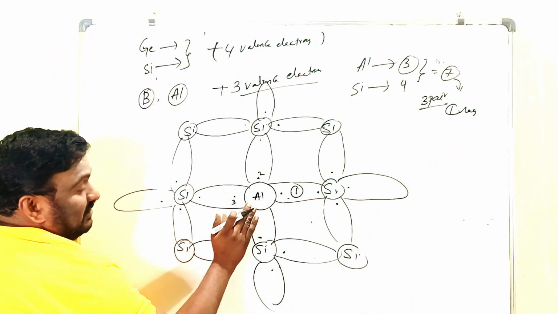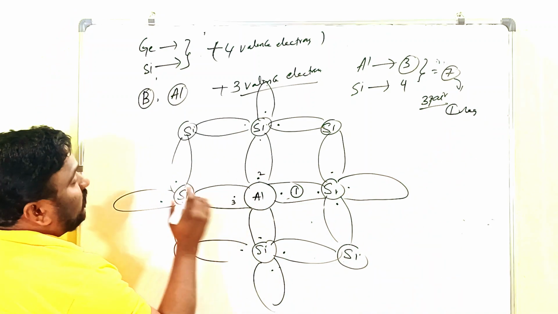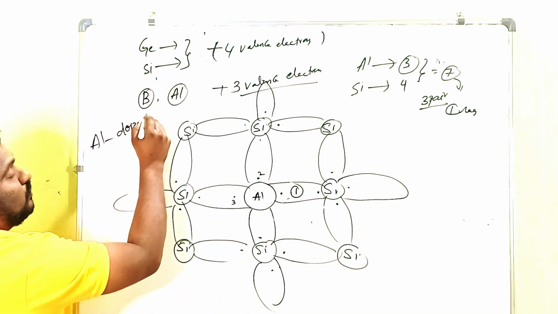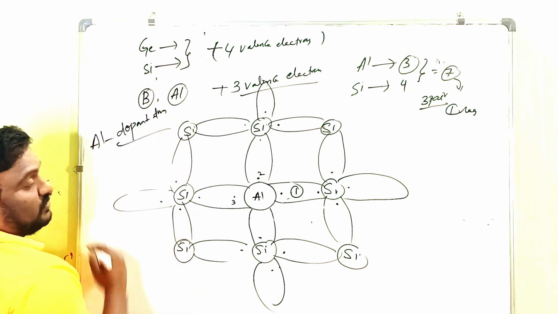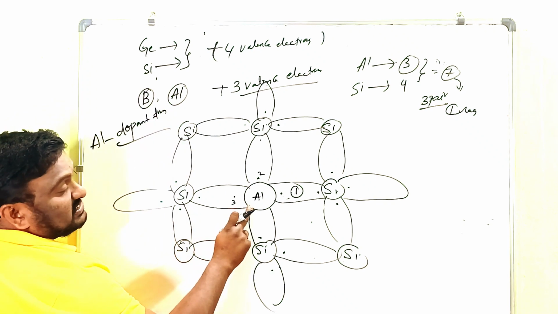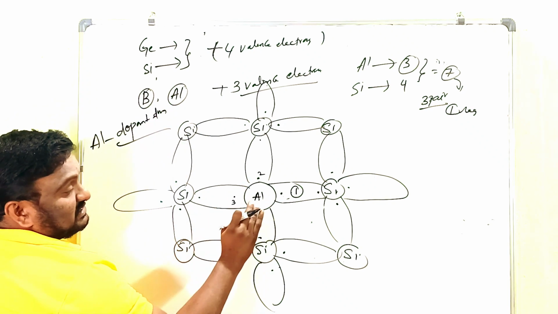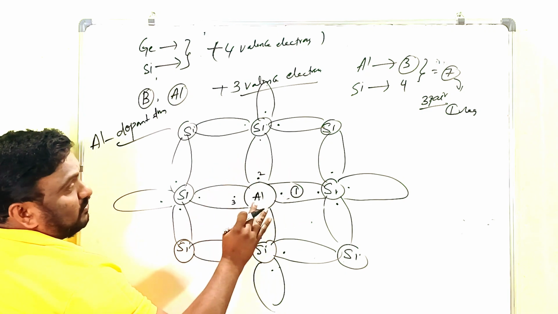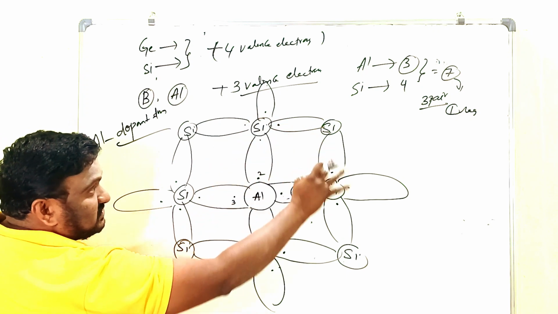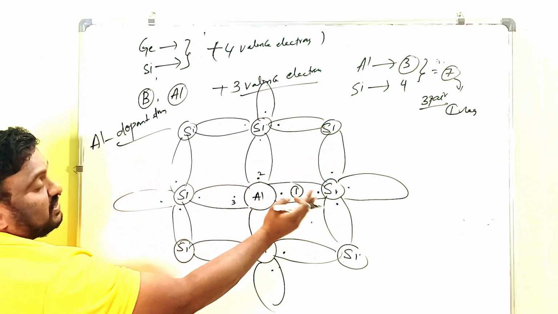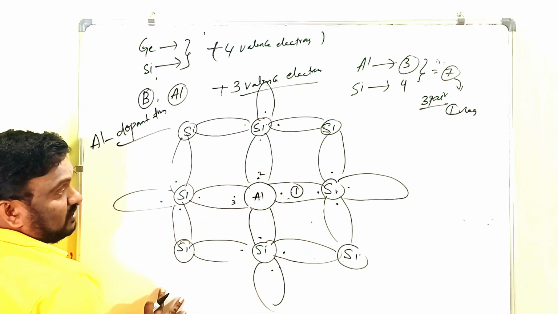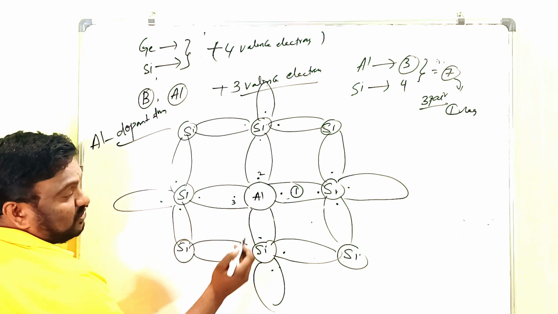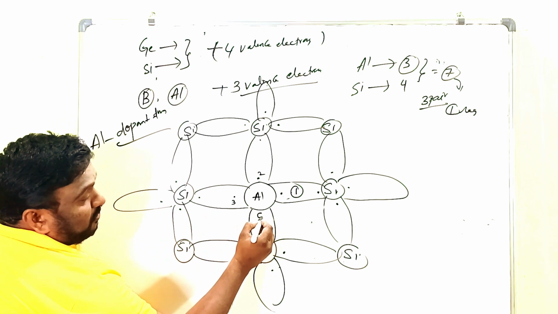Here the central atom, this aluminum, is called the dopant atom. That dopant atom has three valence electrons. That atom will form three covalent bonds only with the surrounding silicon or germanium atoms. Clear? So that particular dopant atom requires one more electron to form the other bond.